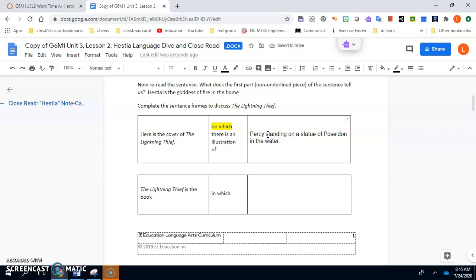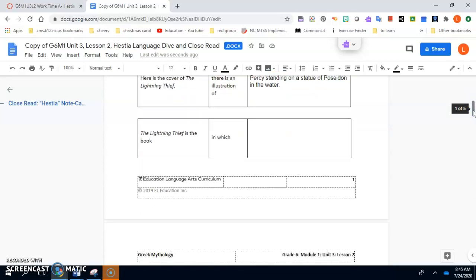This explains more about what the cover is, and it shows us in words what the illustration is. You can tell now, when you have on which or in which, it's just further explaining information that you know. Let's look at the next example.